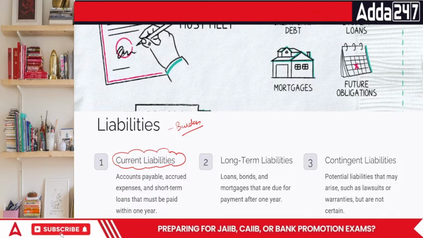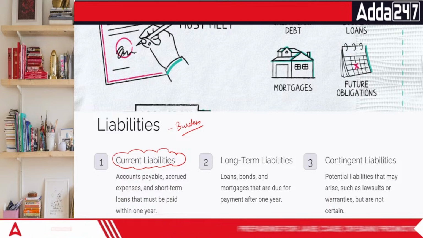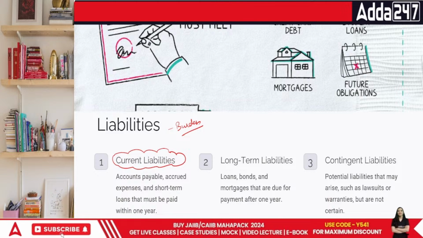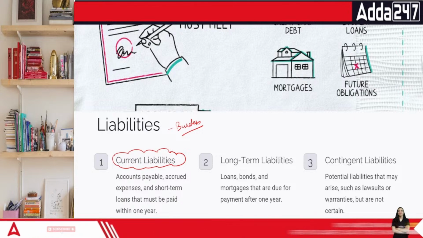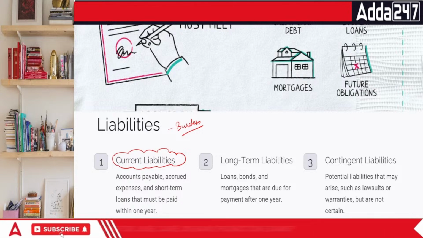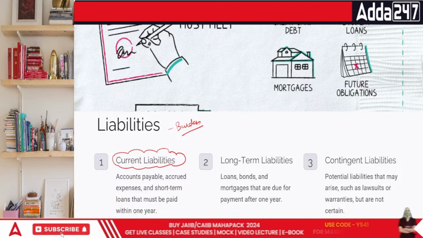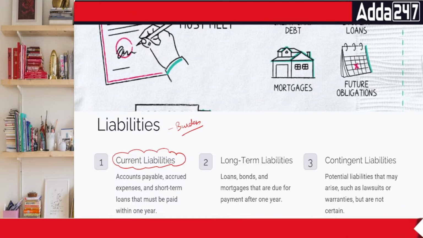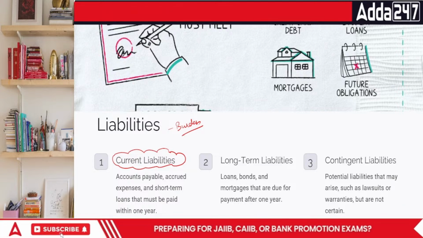And the next part is, current and non-current is all sorted. Current means based upon 1 year. Non-current means it is for more than 1 year. Then comes contingent liabilities. Contingent means what? Contingent means anything which is uncertain. For example, someone sued Coke. Someone has sued Coke for being an unhealthy drink.